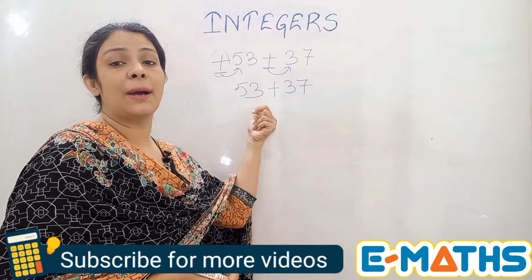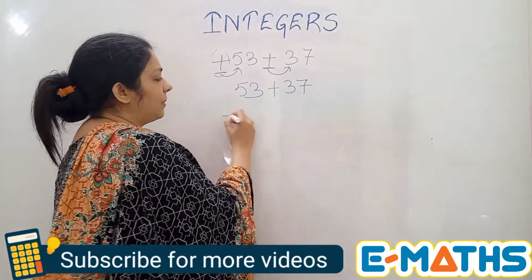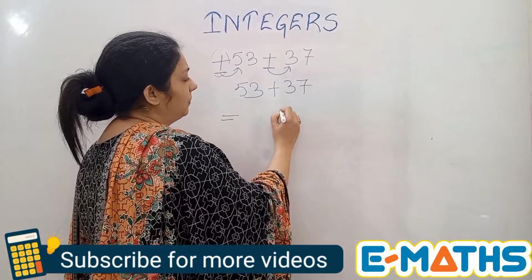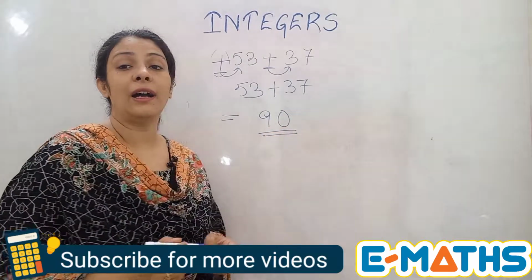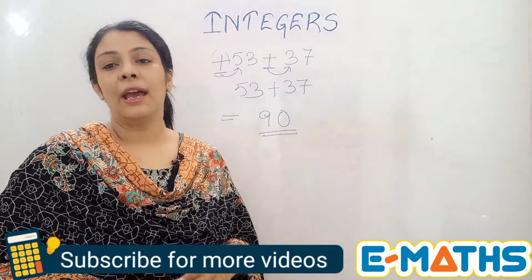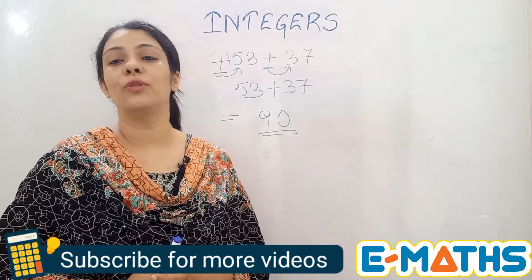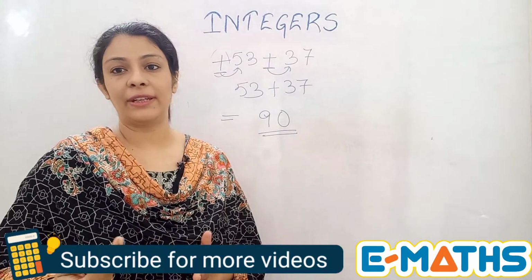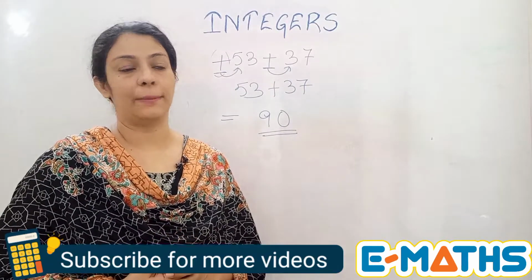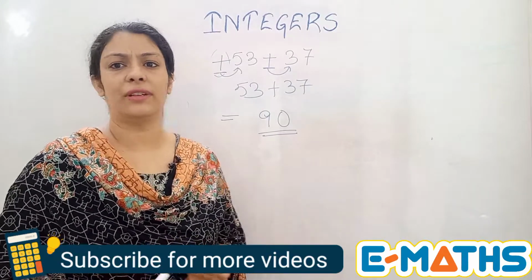It's clear that this number is a positive integer. Now I will add these numbers. You will get a 0 here and then you will get a 9 here. That means our answer is coming as 90 and it is also positive. There is no need to put a plus sign because we usually don't put it. You have been doing additions and we never put a plus sign if the answer is coming like this. So this was simple addition. There was no negative integer in it.